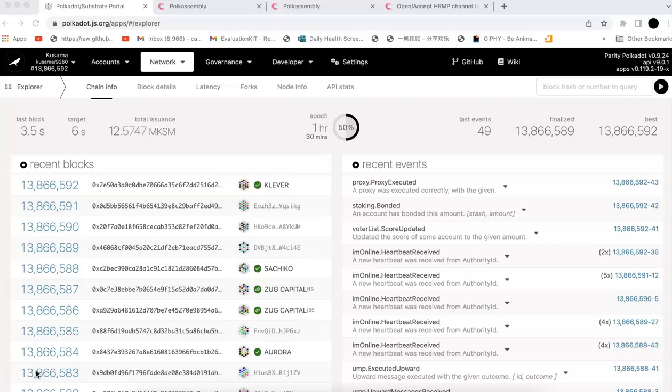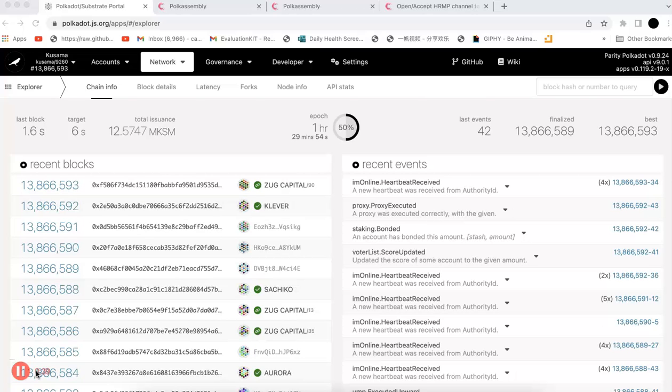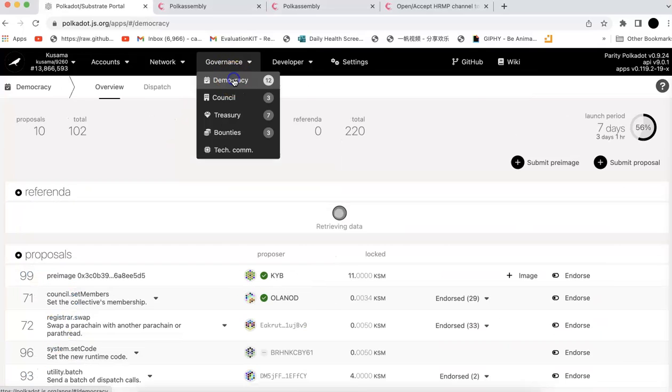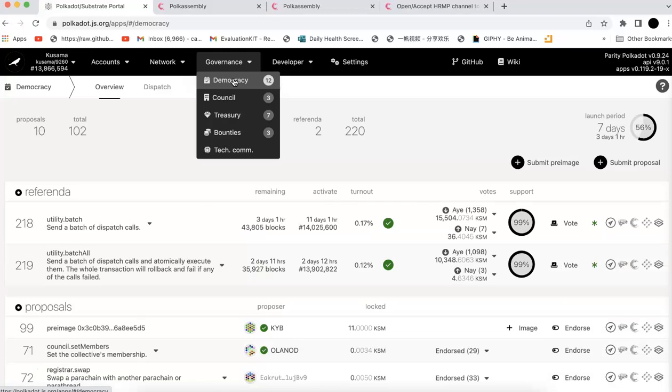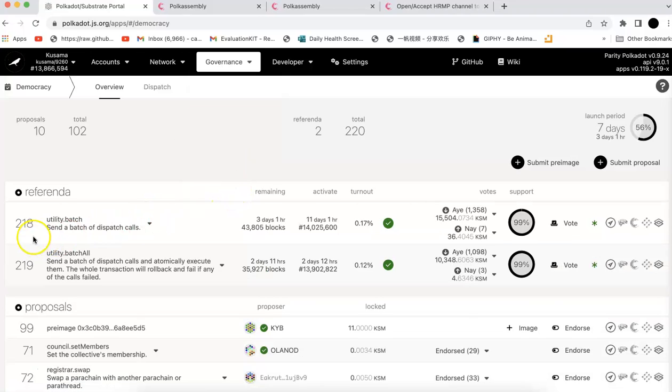In order to participate in the governance, you can do that directly on the JS wallet. If you go to the JS wallet, there's a governance section, right? Then you can click democracy, and there would be the referenda like 218, 219, and then you can click vote. Of course you can do that, but I notice some people get confused